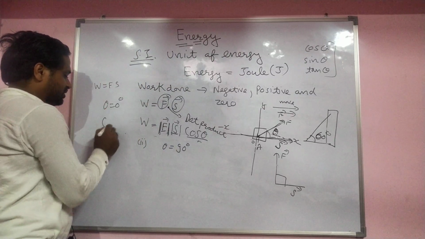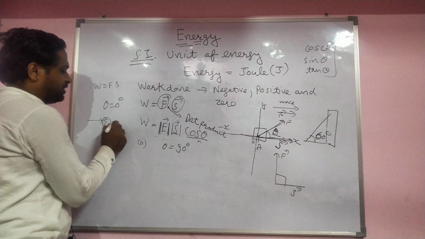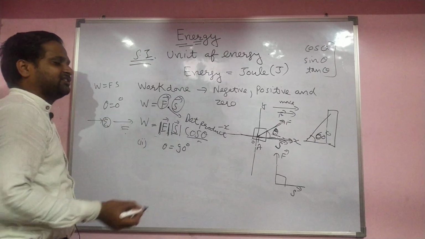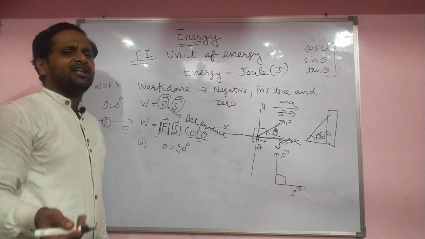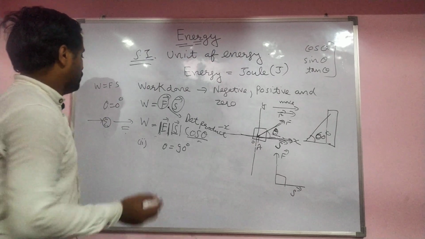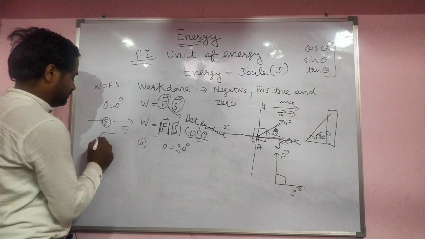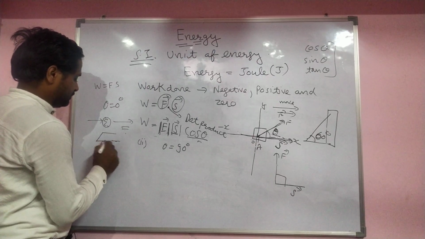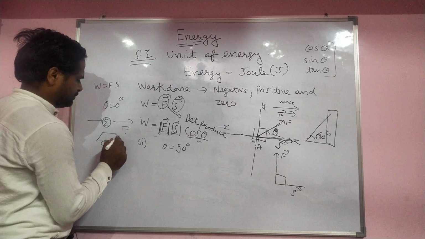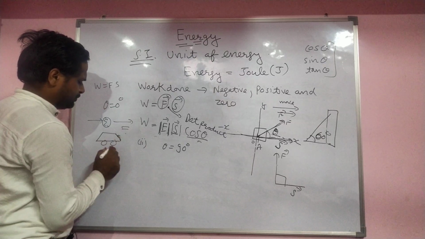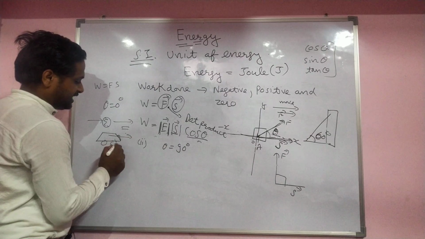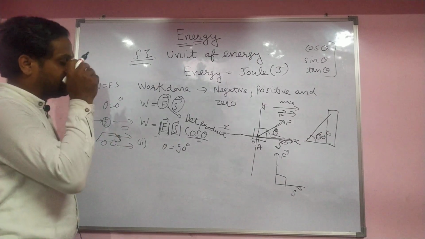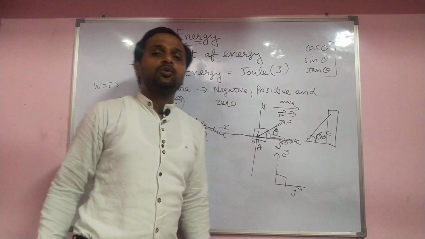For example, this is the football. When you kick the football on this side, the football starts moving this side. A lot of other examples also. When a car is moving this side and the force is also this side, then this is the case of theta equal to 0 degree.